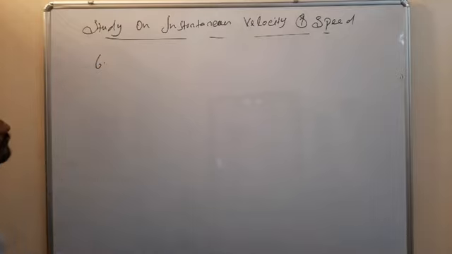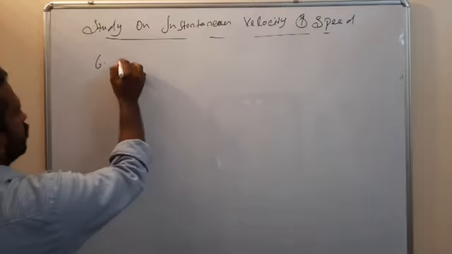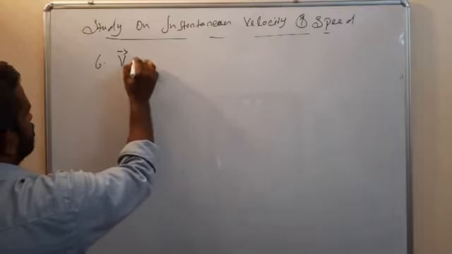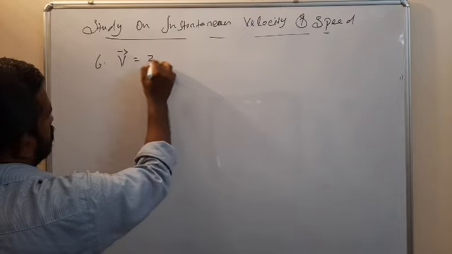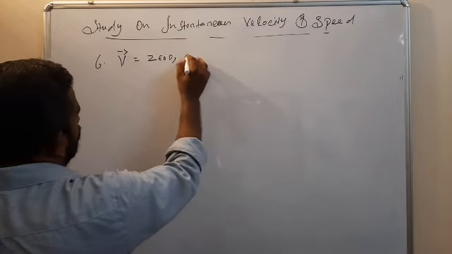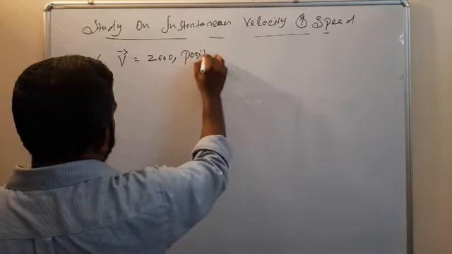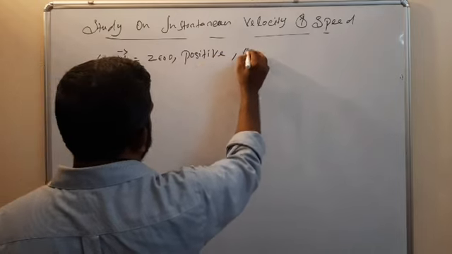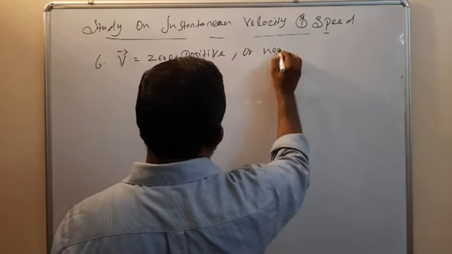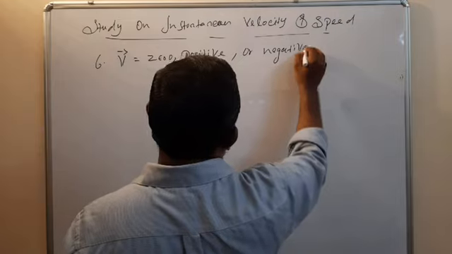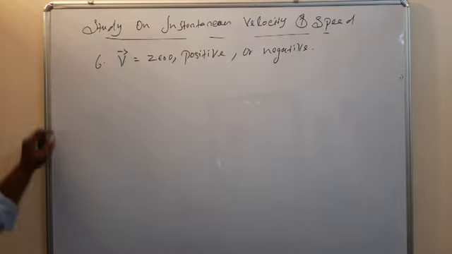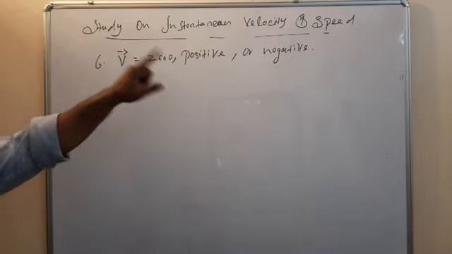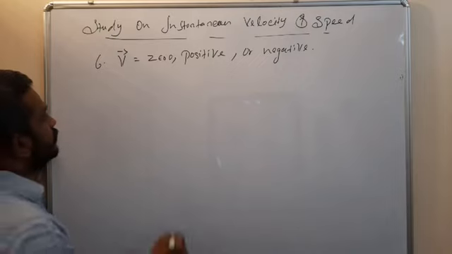Sixth point, velocity is equal to 0, positive or negative.